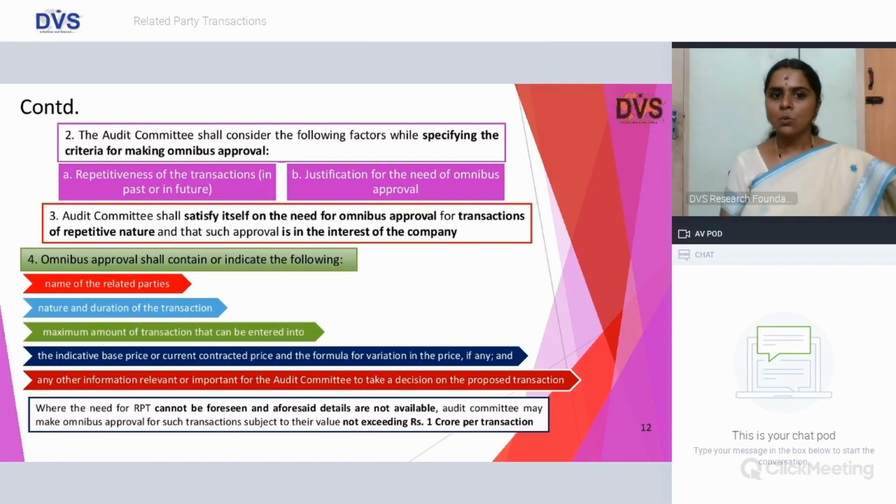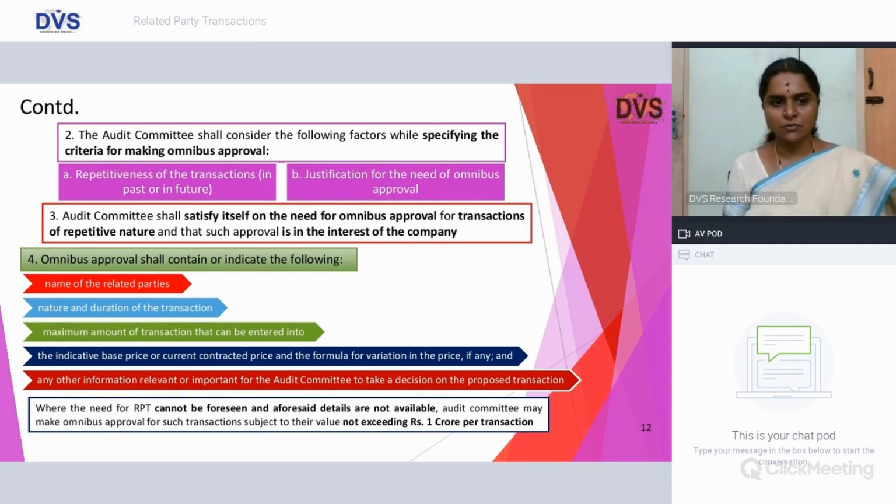An audit committee, while considering granting omnibus approval, shall take into consideration the repetitiveness of transactions. So if they are frequent in nature, it is more likely that omnibus approval will be most appropriate for that particular transaction. And the justification, the rationale behind obtaining this particular omnibus approval. And upon satisfying itself on the need for this omnibus approval for a transaction of its likely nature of repetition, the audit committee, if in the interest of the company, may grant such blanket approval for 1 year.